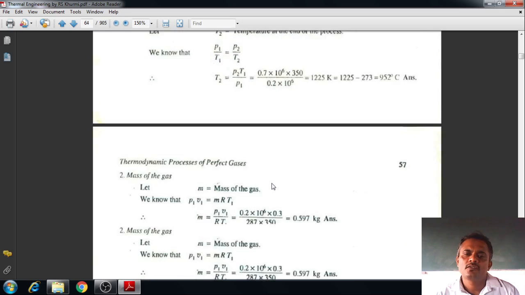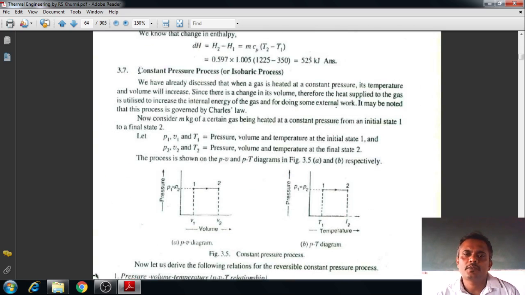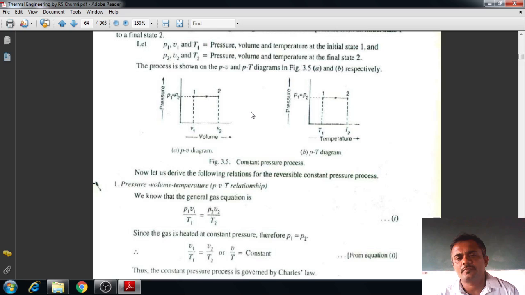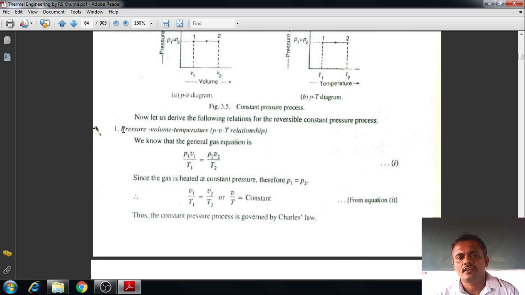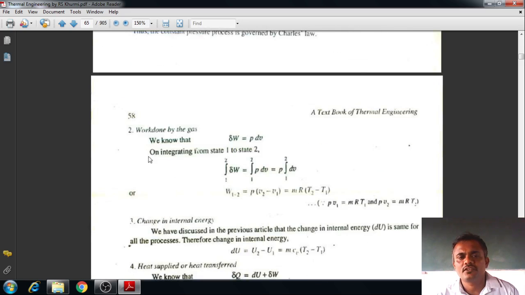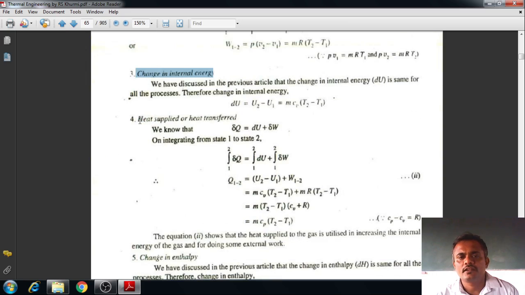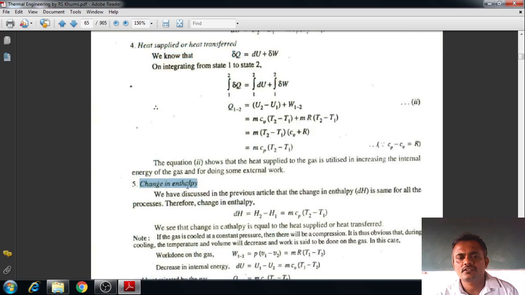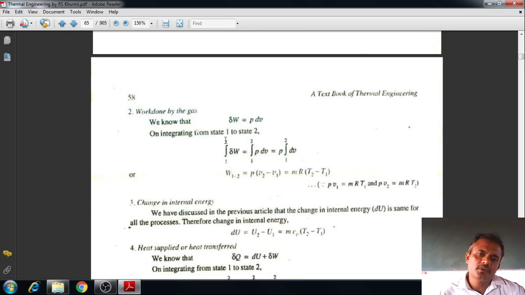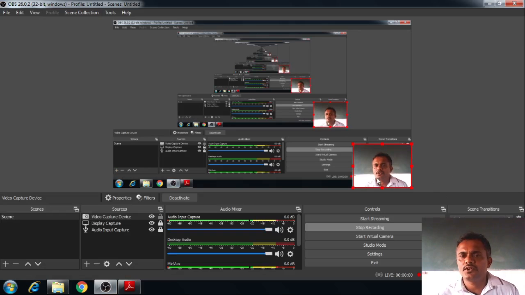So similarly for the next topic, that is constant pressure process, it is called isobaric process. So it is a related sketch, and then these are the expressions: pressure volume temperature, work done, change in internal energy, heat supplied, and last but not the least, change in enthalpy. So this is how we have to derive the equations. In the next class I will take all 4 in separate videos, and along with that for each process I will solve 1 or 2 related problems. Okay, so this is regarding today's video. So thank you very much for watching.